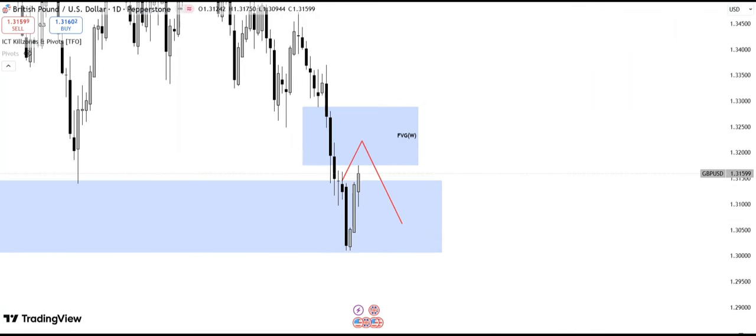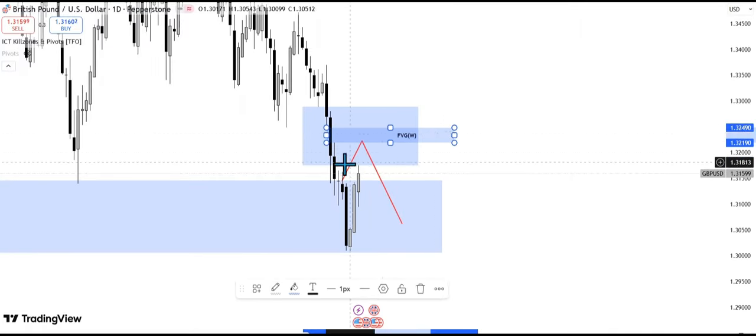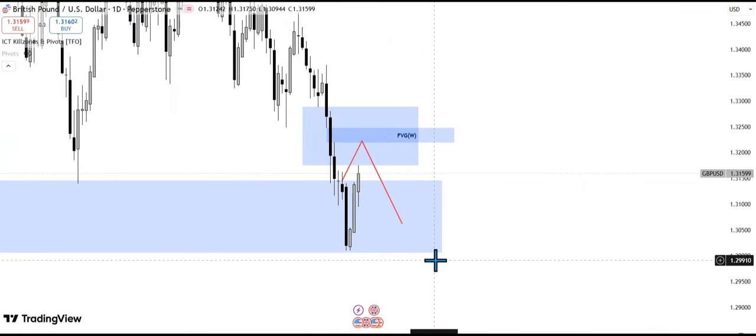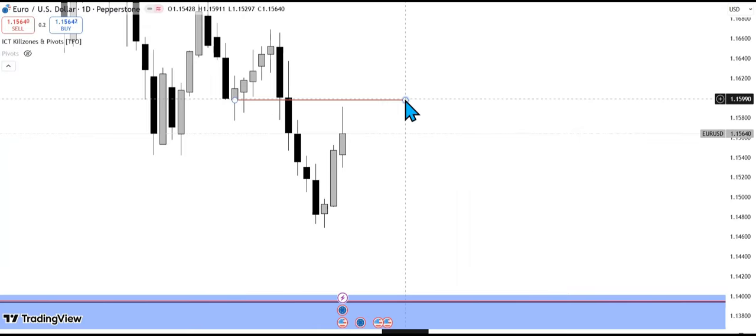So let's look at the daily time frame. On the daily time frame, we have this fair value gap, which is inside the weekly fair value gap. So I'm watching this and I want to see price use this. We get a retracement to this before we get our bearish continuation move. So let's look at EURUSD.